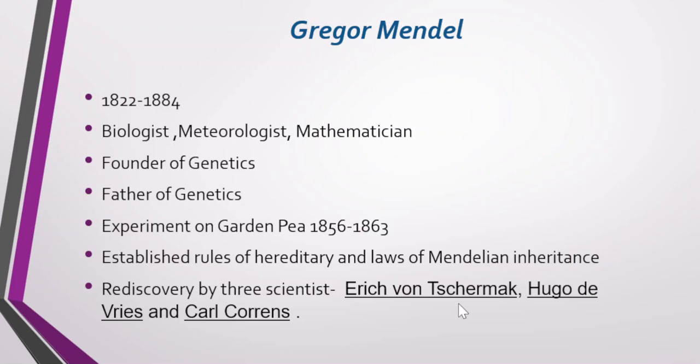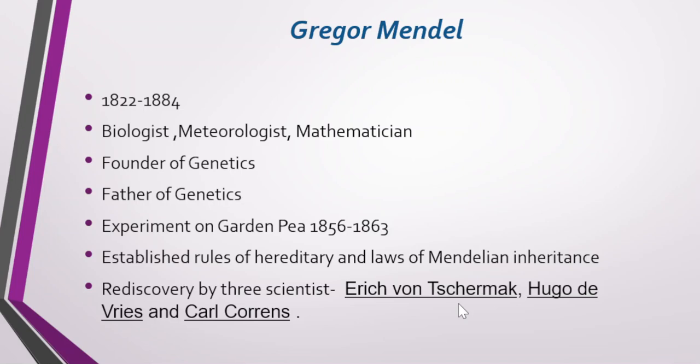But after some years, there were three different scientists working independently. The three scientists' names are Tschermak, Hugo de Vries, and Carl Correns. These three scientists were working separately in their research work. Then they saw what Mendelism was, what the laws given by Mendel were.